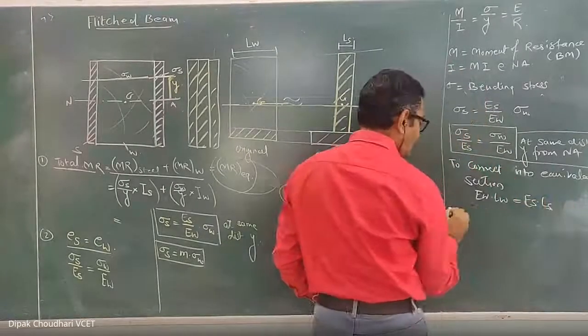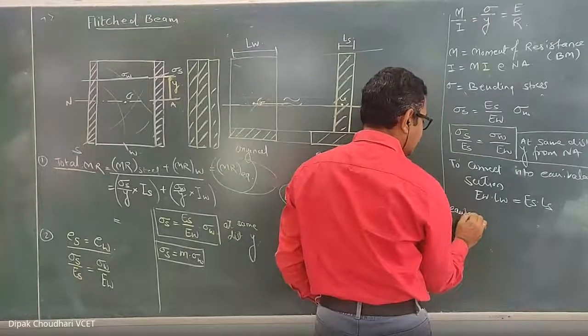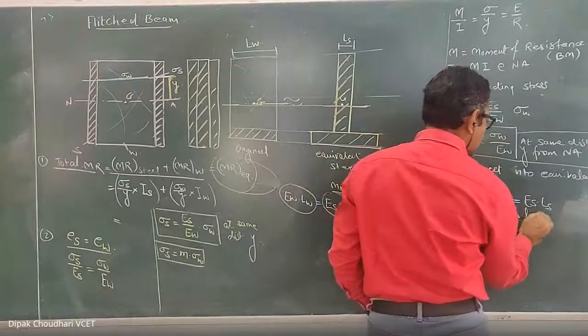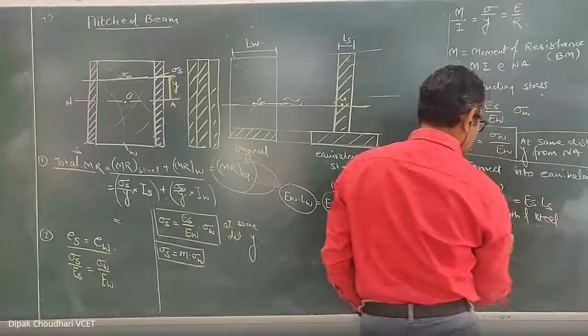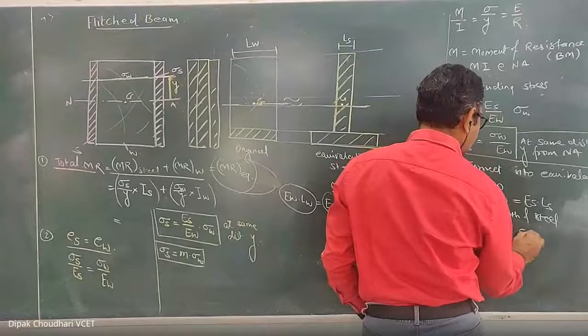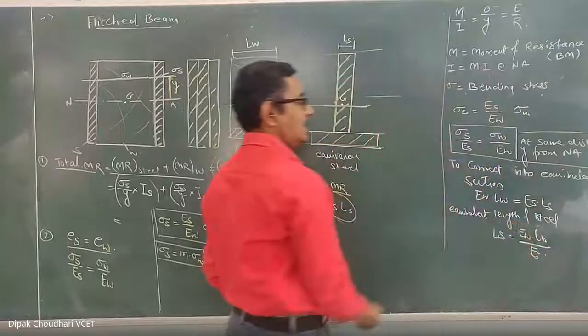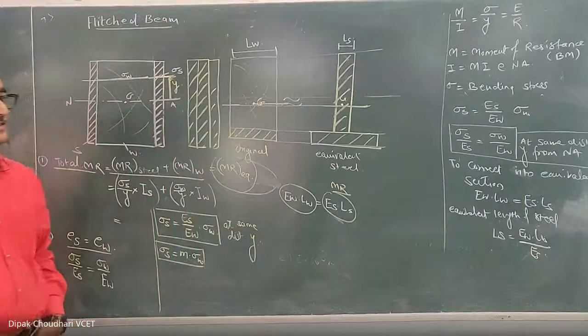Means if you want to find the equivalent length of the steel section, you can write LS equal to EW into LW upon ES. This gives you the equivalent length of the steel.